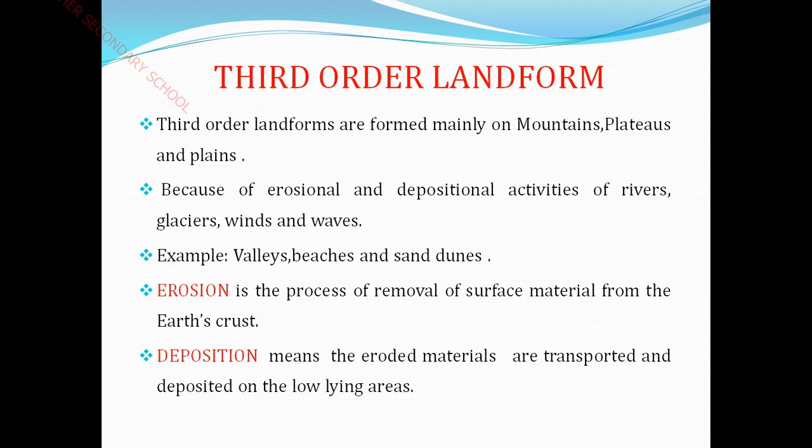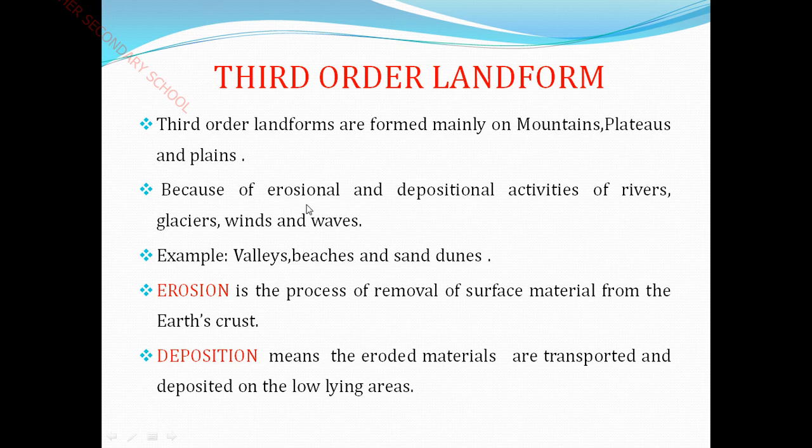It is called what? Deposition. The eroded materials are transported and deposited on the low lying area, so this process is called deposition. The force of moving rainwater carries various materials during its travel and deposits them on a low lying area.